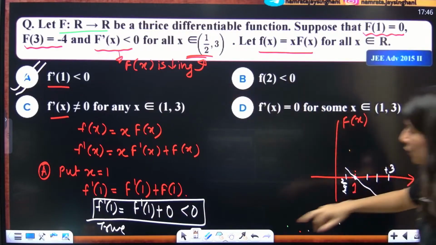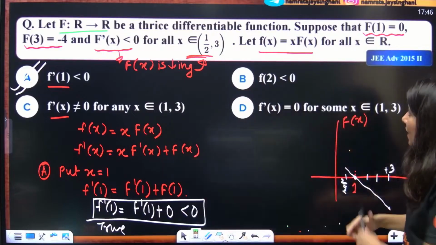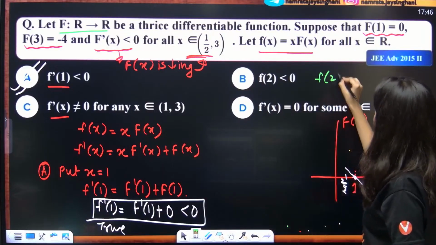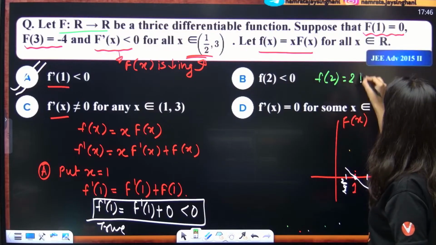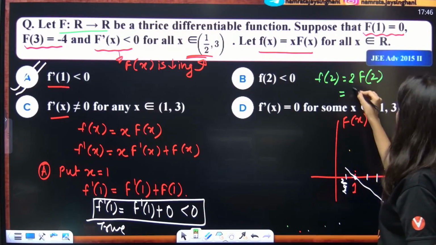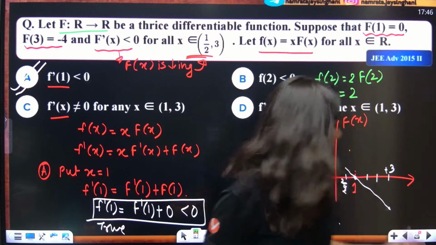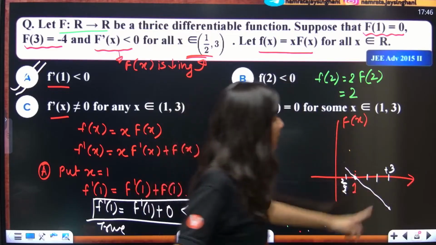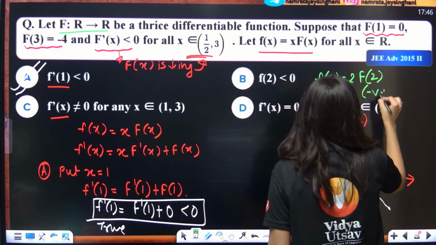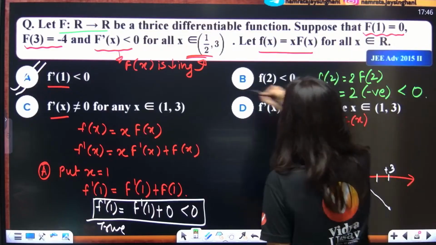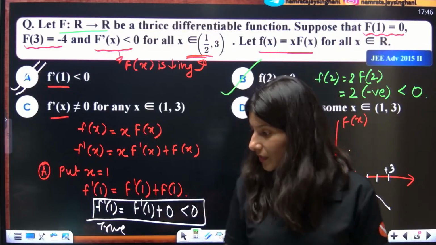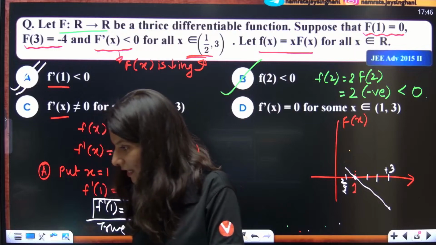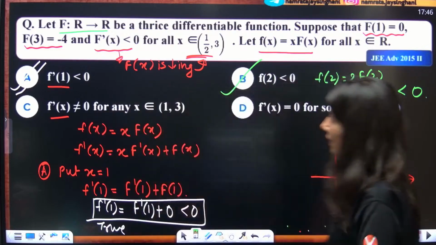So f of 2, hold on. F of 2 over here will be what? 2 times capital F of 2. Capital F of 2 is a negative number. So that means f of 2 is less than 0. Option B is also true, my dear students. Getting it? Give me a big thumbs up if you are getting it.